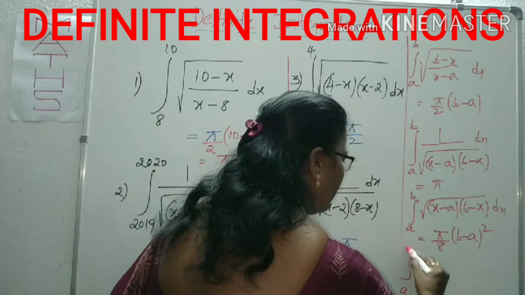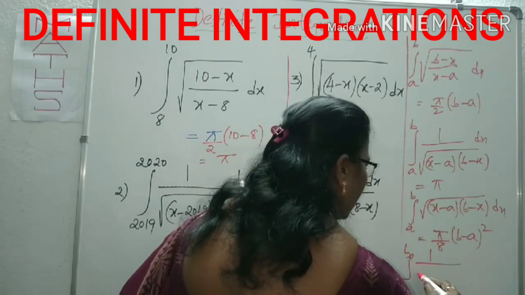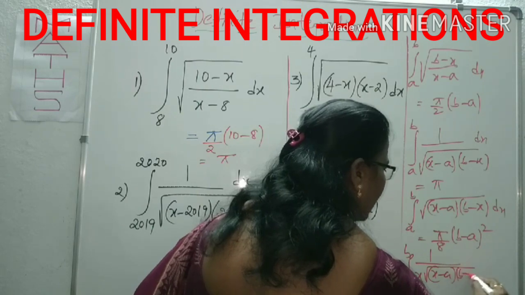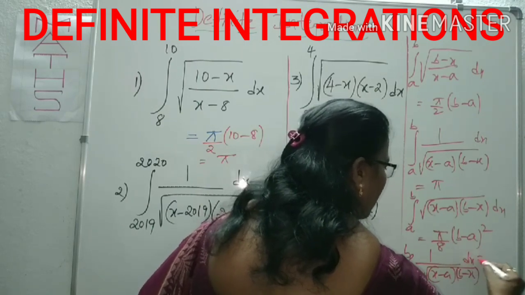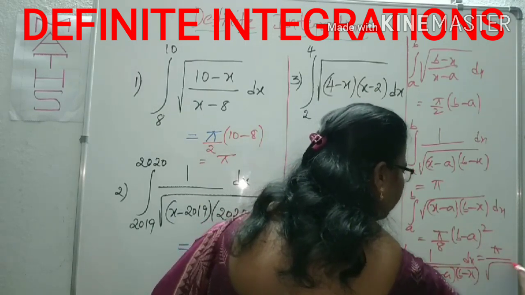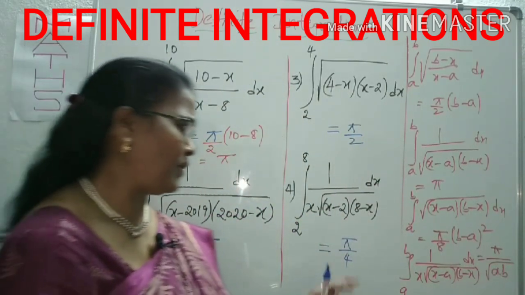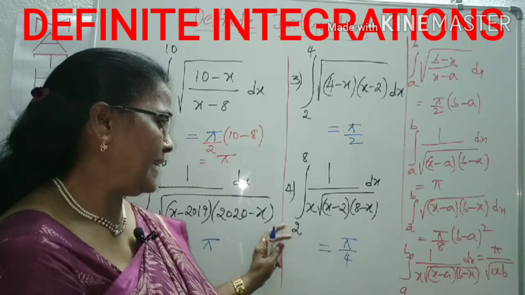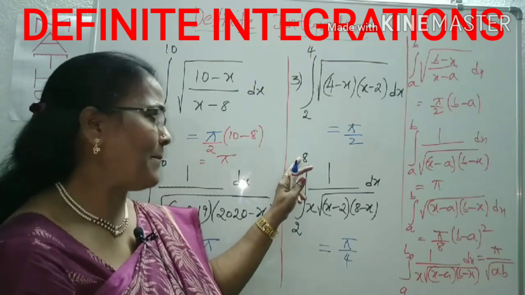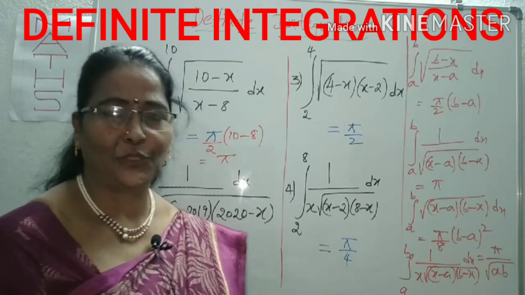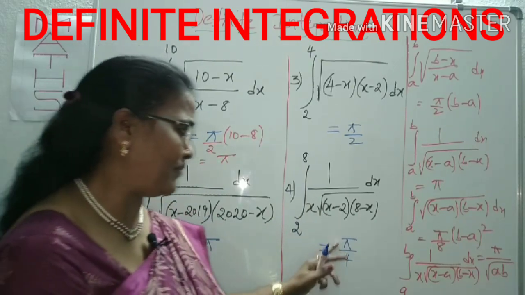Same formula, a to b, 1 by x of under root x minus a of b minus x. This is pi by root ab. According to that tip, what is this answer? a is 2, b is 8. Pi by root of a into b, 2 into 8, 16. Root 16 is 4. That is pi by 4.